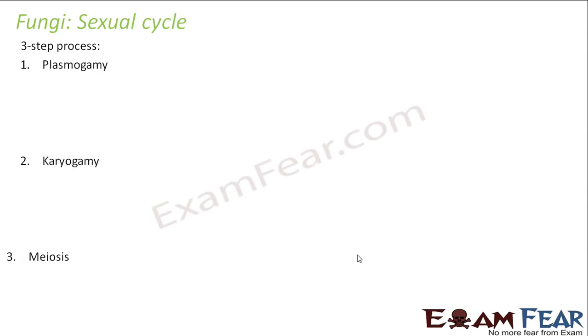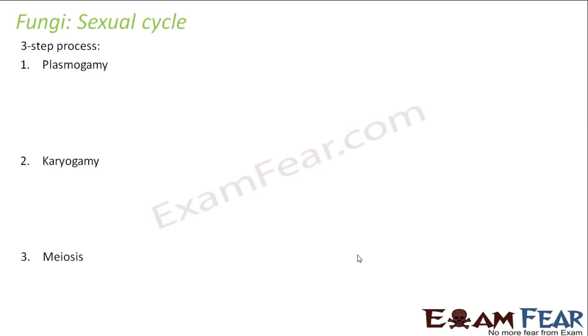Now as I said, different types of fungi undergo different types of sexual cycle. The difference lies in the type of spores which are produced and the type of reproductive organ which produces those spores. Okay, so here we start with the three-step process. So let us first see what the three steps are. Plasmogamy, karyogamy, and meiosis. So these are the three steps in the sexual cycle of a fungi.